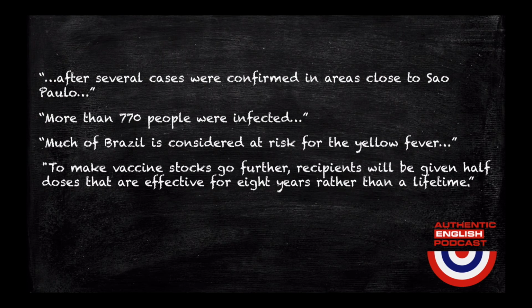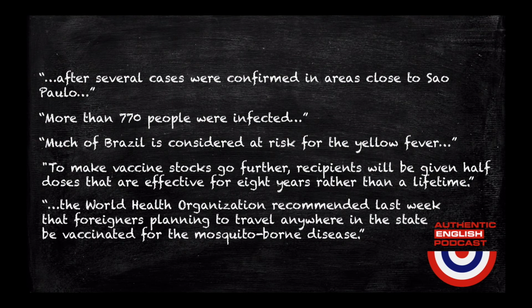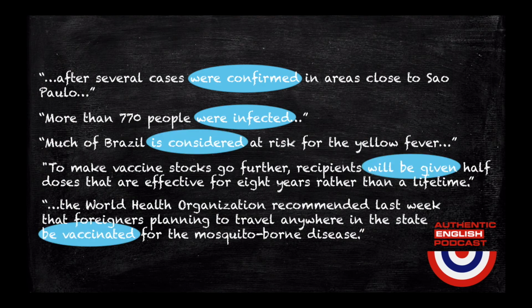To make vaccine stocks go further, recipients will be given half doses that are effective for 8 years rather than a lifetime. The World Health Organization recommended last week that foreigners planning to travel anywhere in the state be vaccinated for the mosquito-borne disease.